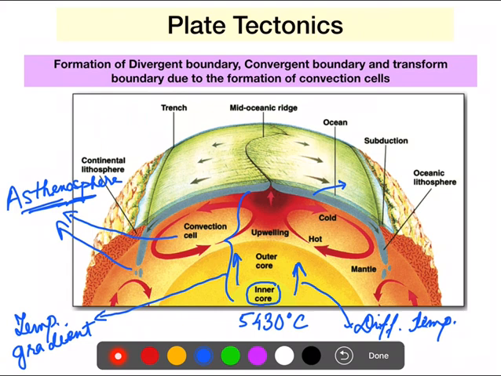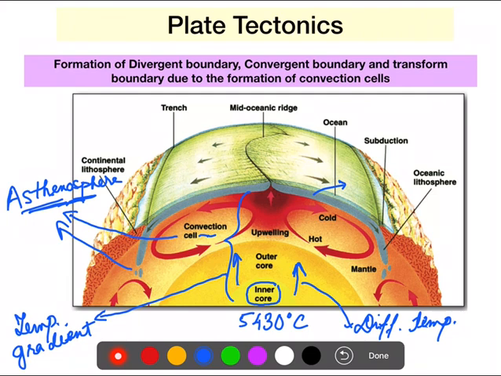Because of the formation of these convection cells in the asthenosphere, the earth's crust moves. The movement of tectonic plates, or of the oceanic and continental crust, takes place. This movement depends on the way the convection cells are releasing the heat, on the way the convection cells are acting.